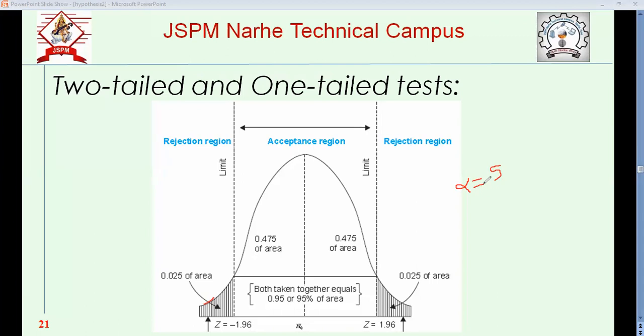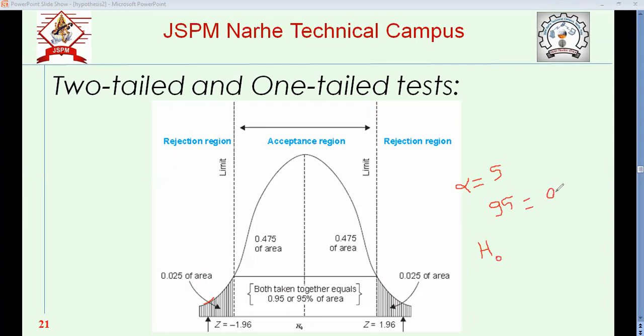Okay, when I say 5% chance of rejection, it means how much is the possibility? 95% is the possibility. So I will mark this area as H0. How much will the area be? 95%. 95% is what?